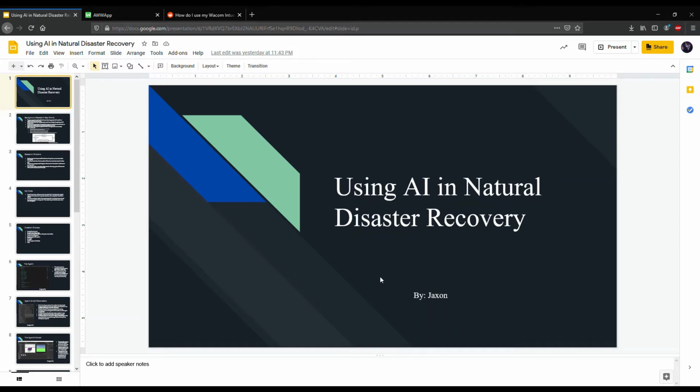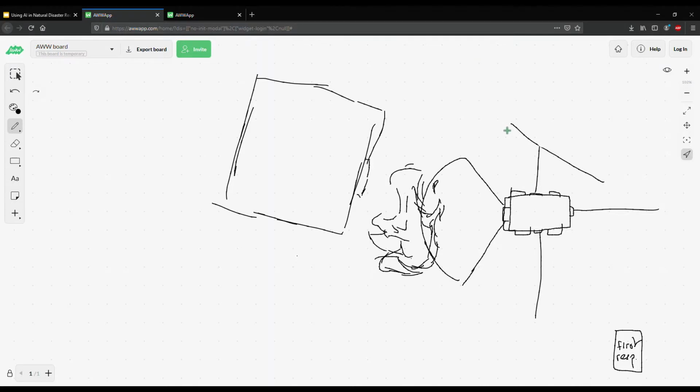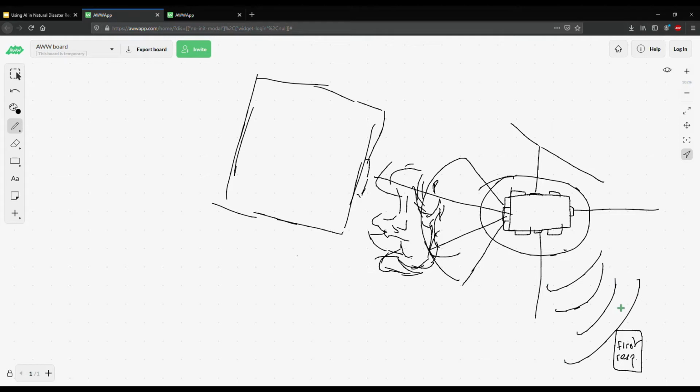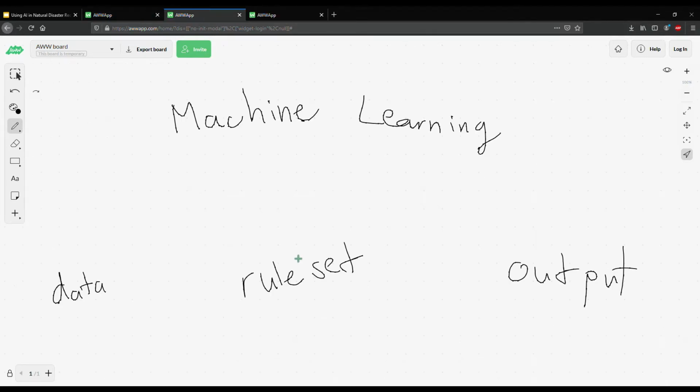Hi, my name is Jackson, and my plan is using AI in natural disaster recovery. So my plan is using a robot powered by AI to traverse a dangerous environment to get information about the environment and send that to first responders so that when they enter, they'll know where dangers are and they can operate in a safer environment.